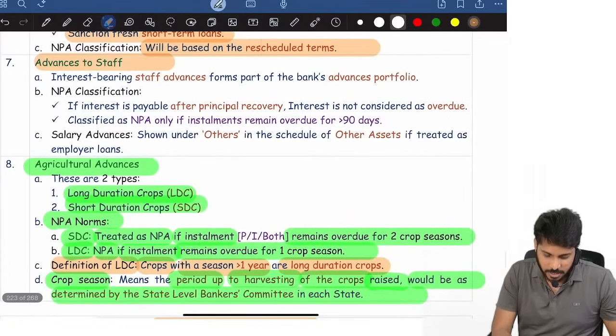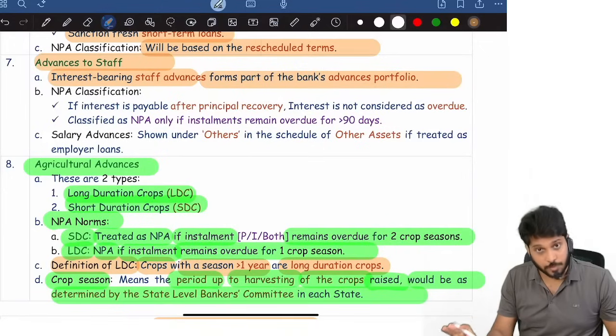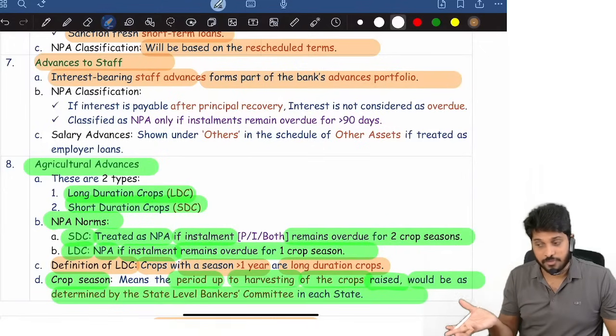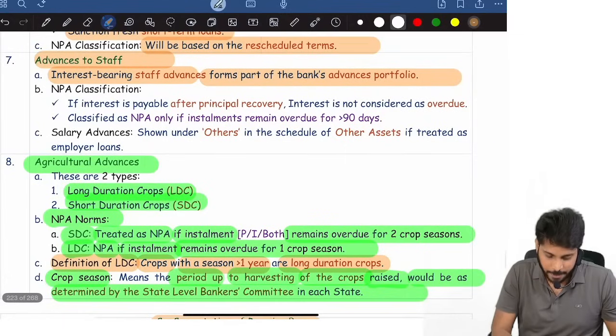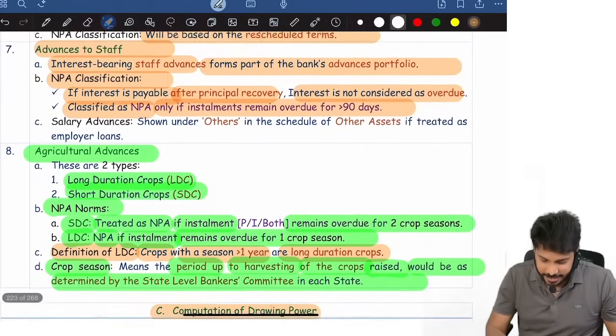Staff advances. Interest-bearing staff advances will also form part of the bank's advance portfolio. Suppose a bank is giving a loan to staff where the bank is charging interest on it, that is also part of the bank's advance portfolio. NPA classification: if interest is payable after principal recovery, interest is not considered as overdue. It is classified as NPA only if the installment is overdue for more than 90 days.